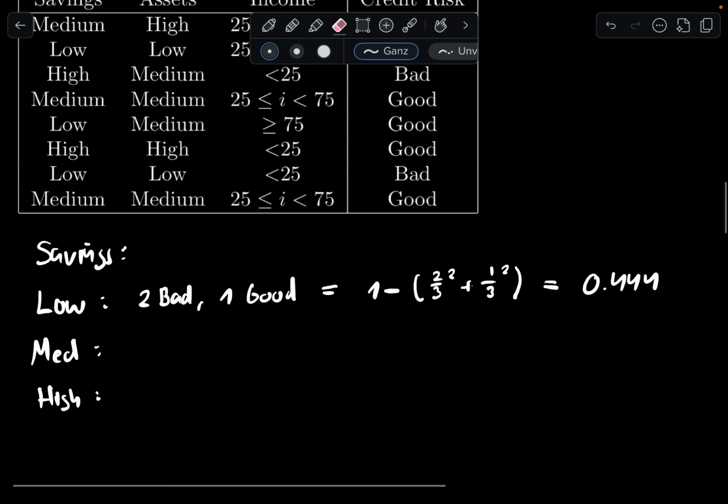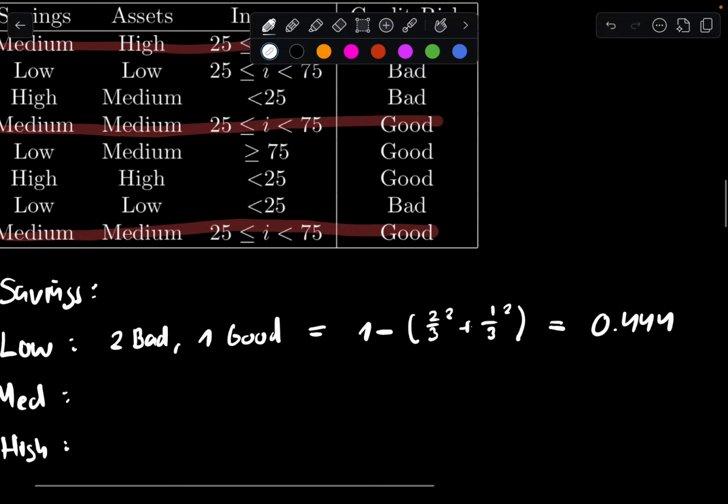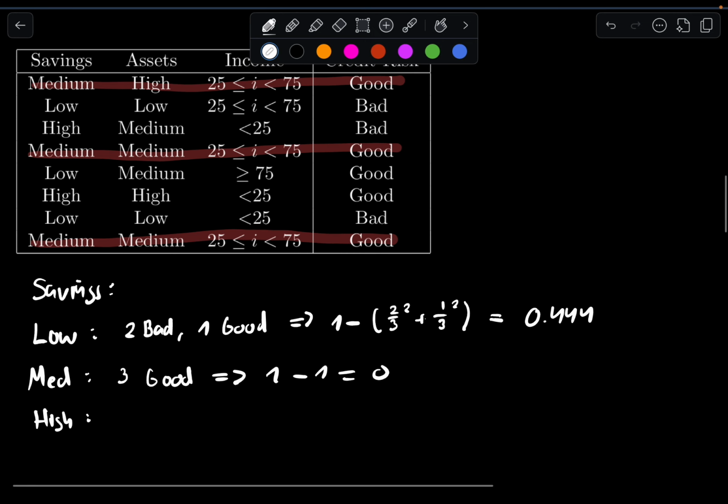So same concept, right? Medium, medium, and medium. So we have 3 good, right? Which would imply that we have 1 minus 3 over 3, squared, which is 1. So 1 squared is 1. So this is 0, effectively.